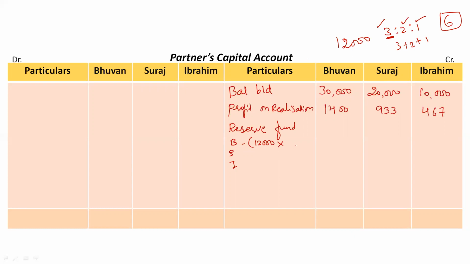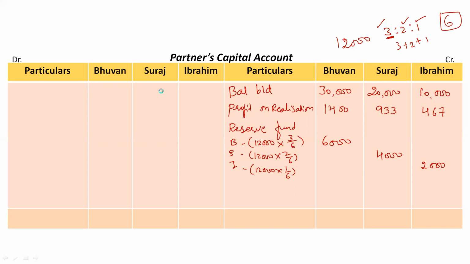So what is Bhuvan's ratio here? 3 out of 6 parts, right? Similarly, 12,000 into 2 out of 6 parts for Suraj, and for Ibrahim 12,000 into 1 out of 6 parts. When we simplify this, we'll get the value as rupees 6,000 for Bhuvan, rupees 4,000 for Suraj and rupees 2,000 for Ibrahim.